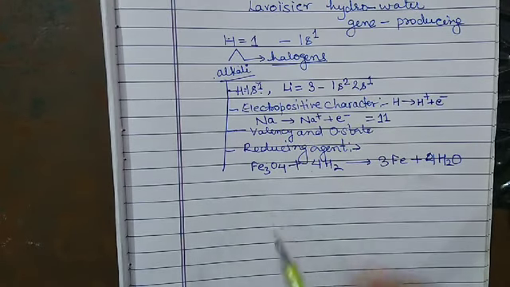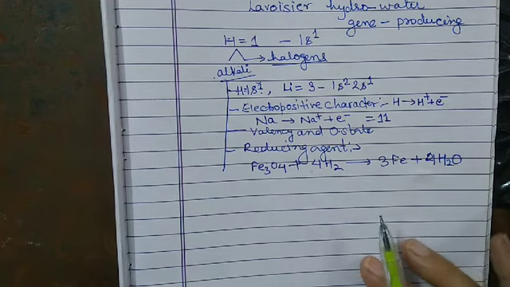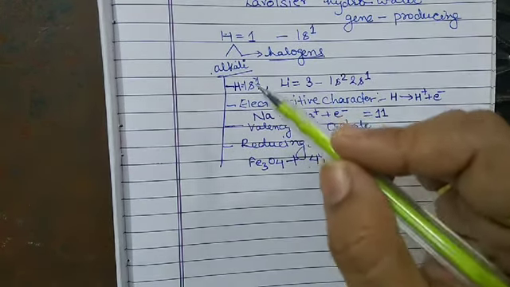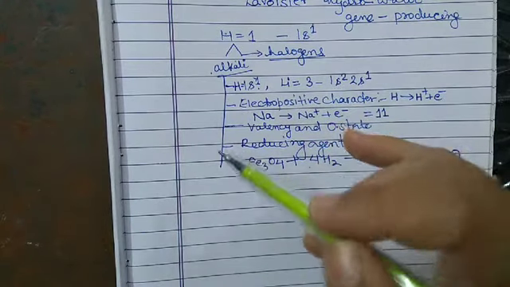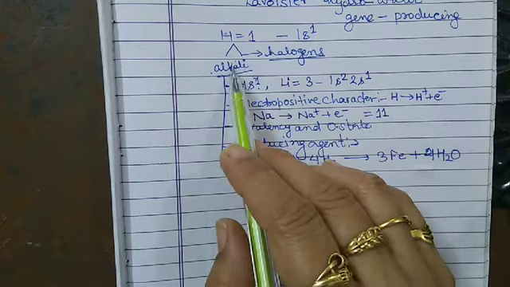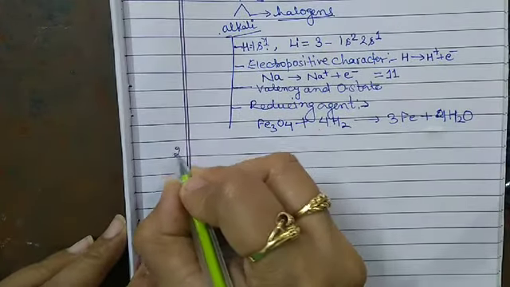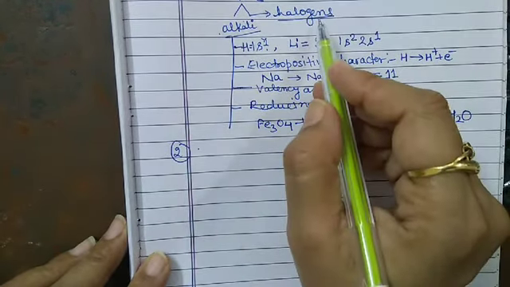So these are the resemblances of the hydrogen with the alkali metal. We are talking only about the resemblance, first of all, the resemblance of hydrogen with the alkali metals. Now the next topic is how the hydrogen resembles the halogen.